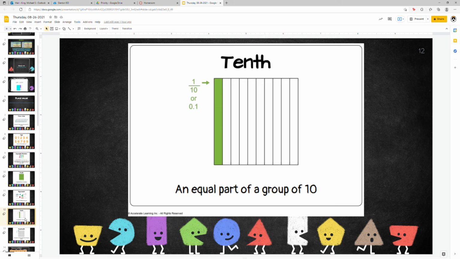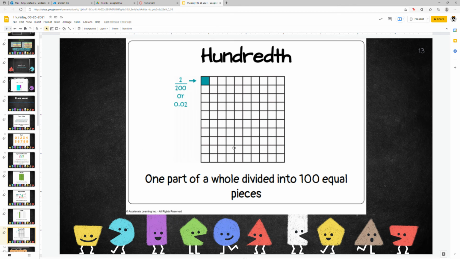So tenth is something we talked about yesterday. A tenth is our first decimal place. First place value after a decimal point. Can also refer to a fraction, 1/10, 1 out of 10. Or you can see that decimal number right there, 0.1. That's 1/10. We're talking about this 1 shaded in out of the 10 pieces total to make 1 whole. Same for hundredths. If we're looking at a hundreds grid, we've got 100 little squares, only 1 is shaded in, so that's 1 out of 100 as a fraction. Or as a decimal, 0.01. We've got to make sure that 1 is in the hundredths place, not the tenths place.